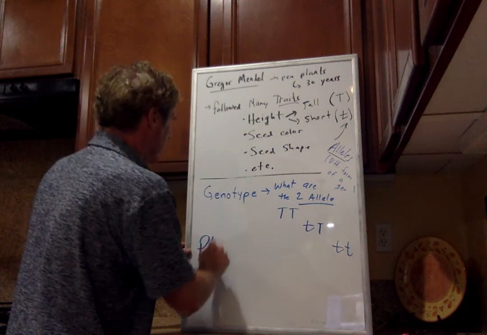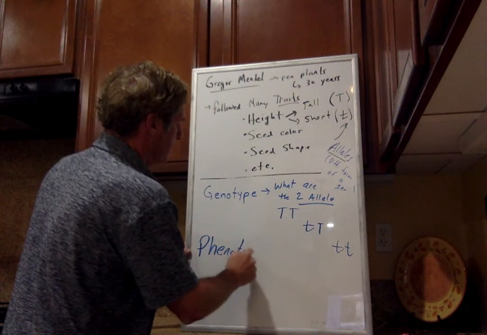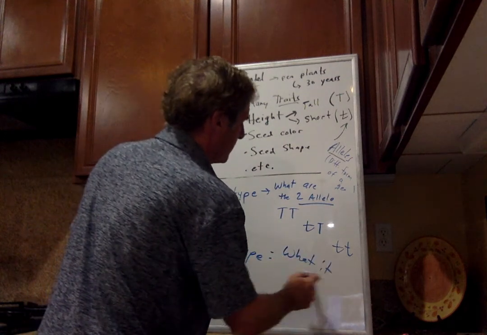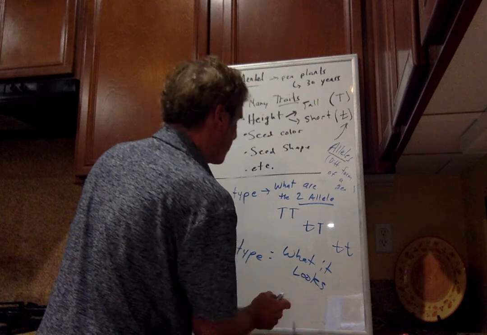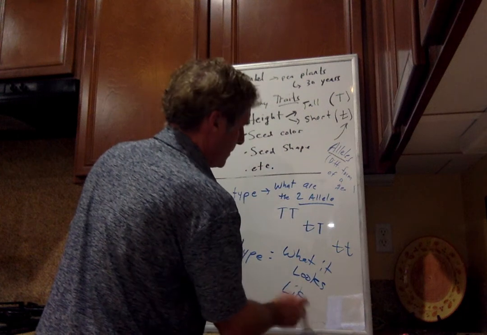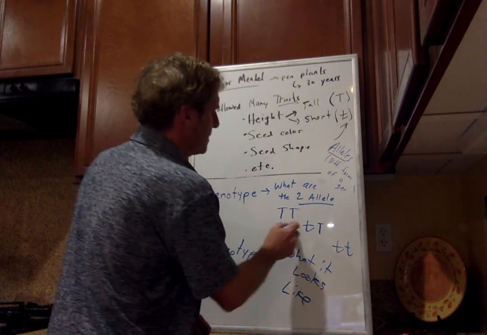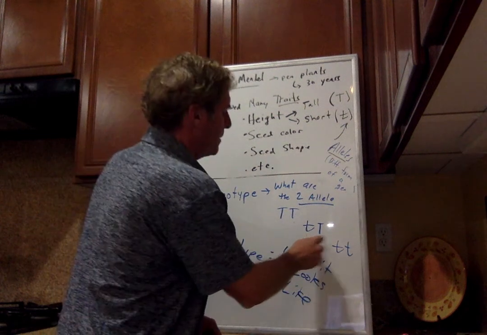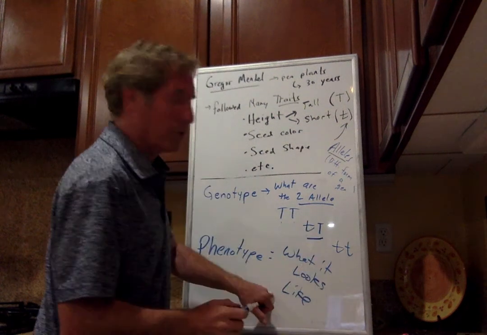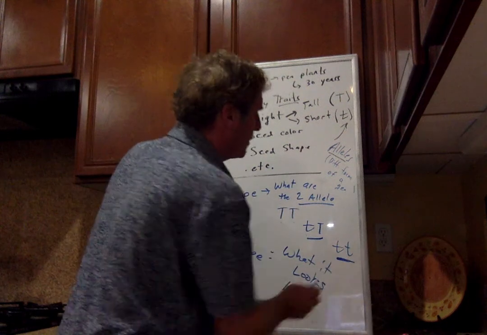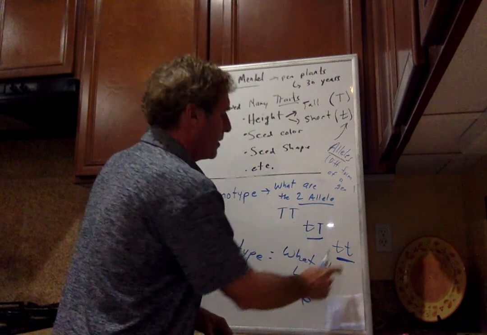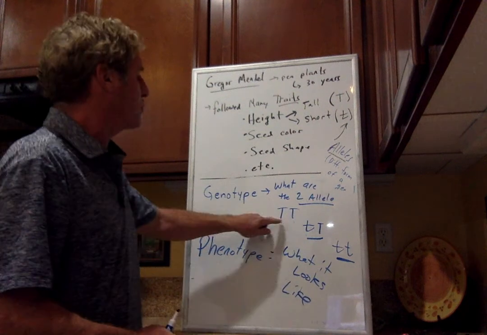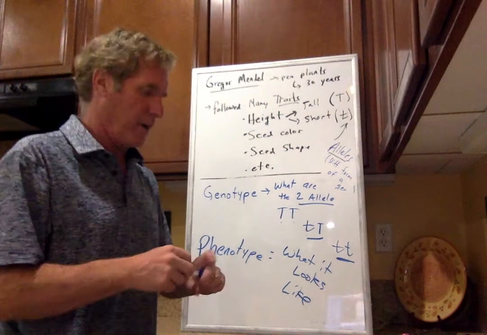But then there's also something called phenotype, and phenotype is what it looks like. In other words, it is the gene that's expressed. As you already know, if you have two big T's, you're going to have a tall plant, so it looks tall. If you have big T and little t, the big T wins, so it looks tall. And if you have two little t's, there are no big T's there, so it looks short. So the phenotype is what it looks like, and the genotype is the two alleles that that particular animal has.